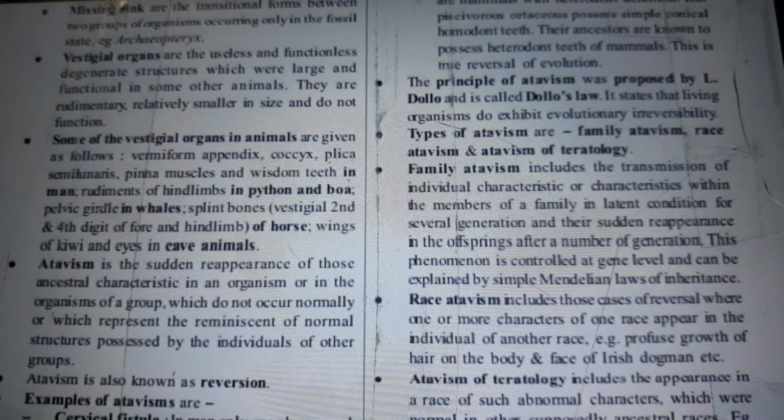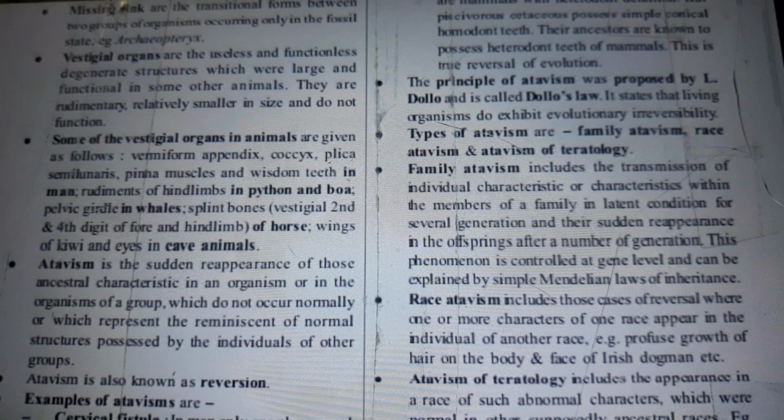Right, and some of the vestigial organs in animals are given as follows: the vermiform appendix, coccyx, plica semilunaris, pinna muscles, and wisdom teeth in man, rudiments of hind limbs in python and boa, pelvic girdle in whales, splint bones, vestigial second or fourth digit of fore and hind limb of horse, wings of kiwi, and eyes in cave animals.